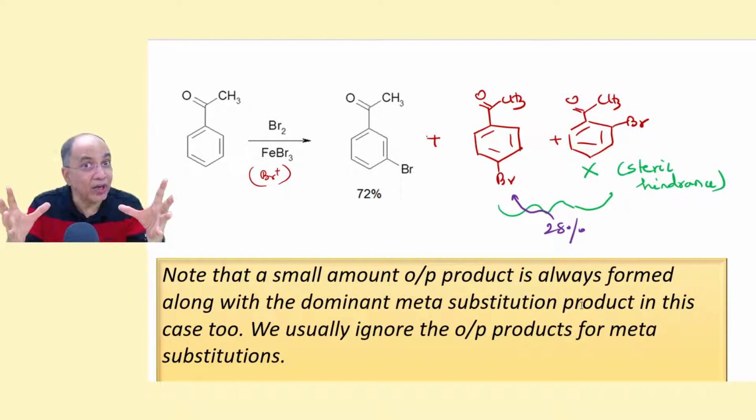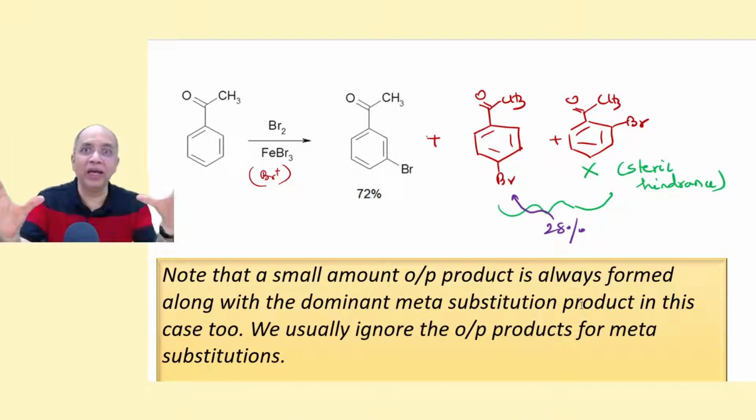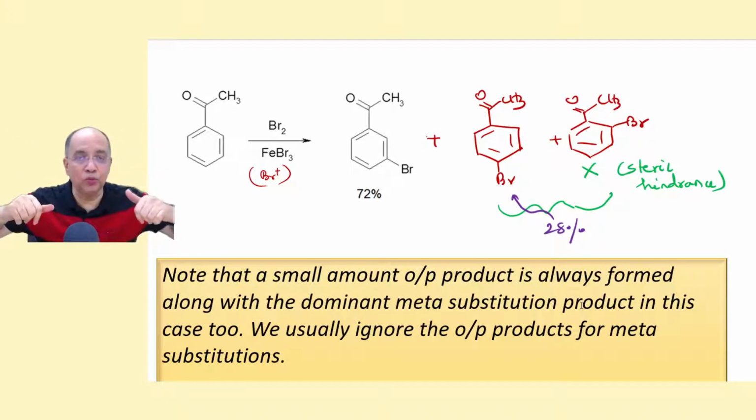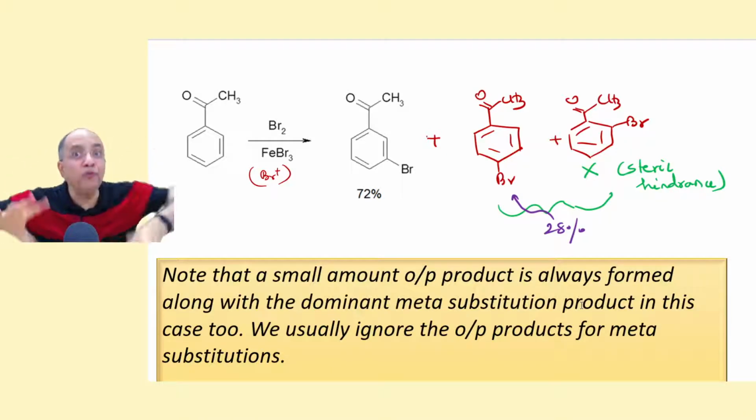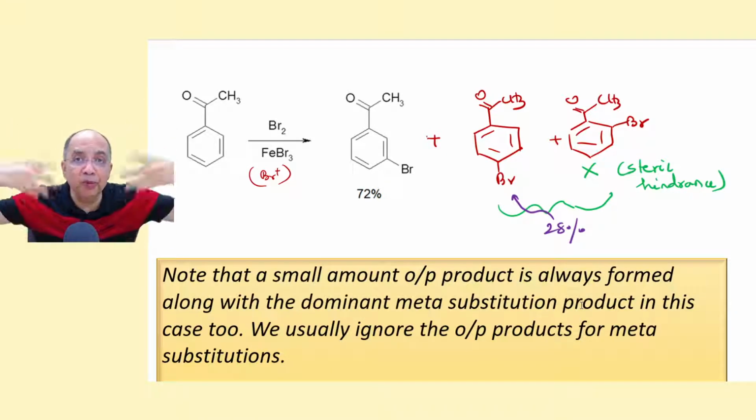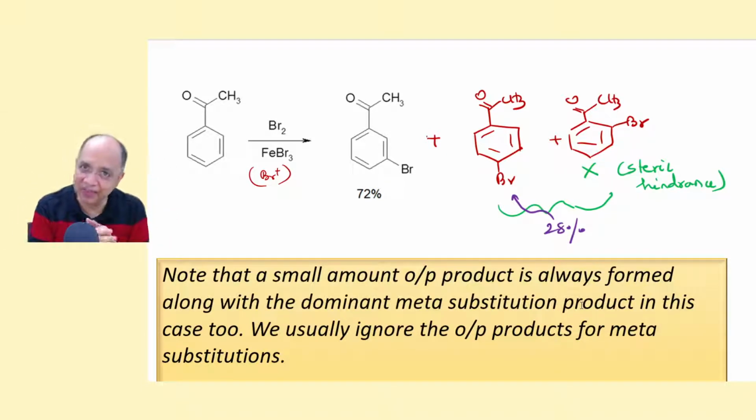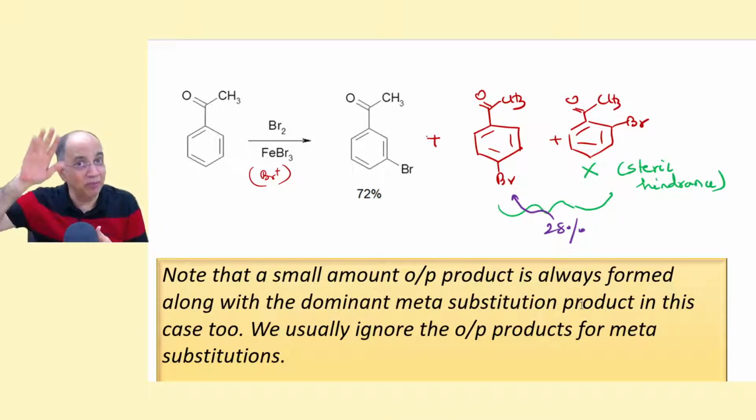And what happens to the halo group? They are ortho-para directors because they are electron releasing groups. Lone pair is there. But unfortunately, because of the dominance of minus I effect, they slow down the reaction. They are deactivators but ortho-para directors. All these we shall discuss in our next program.